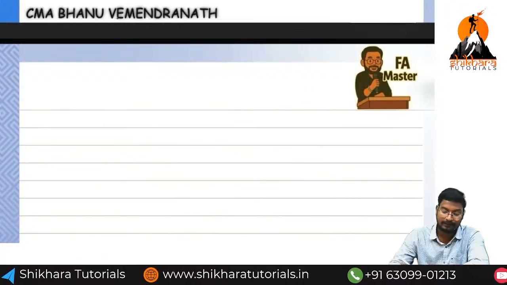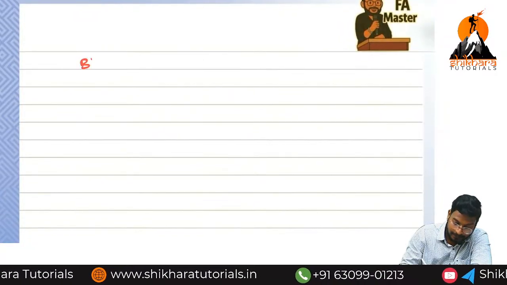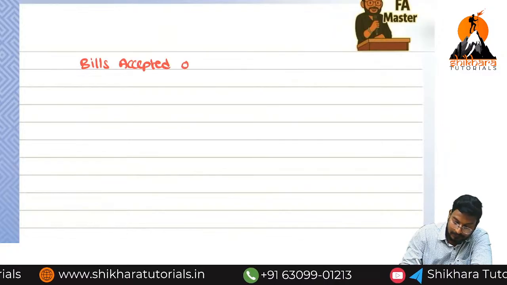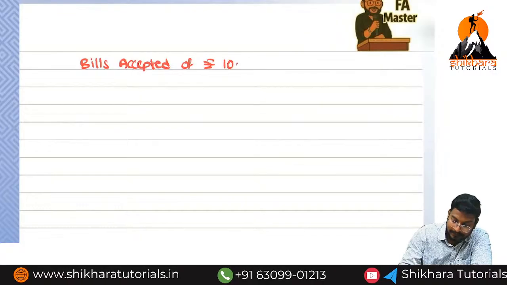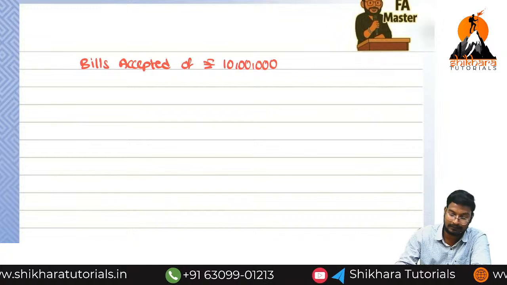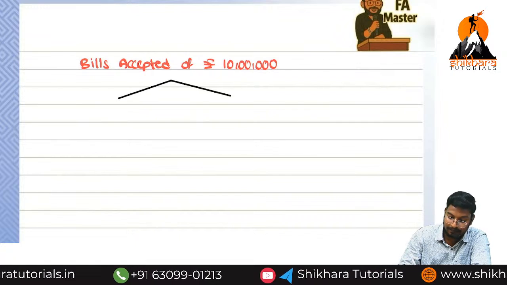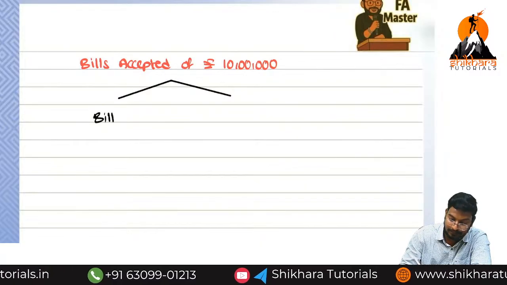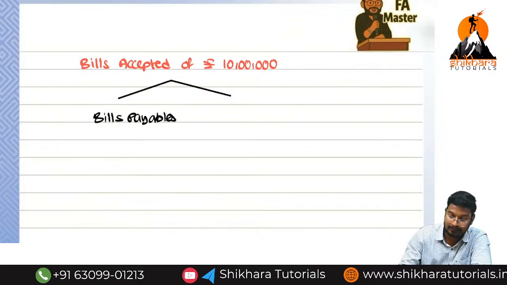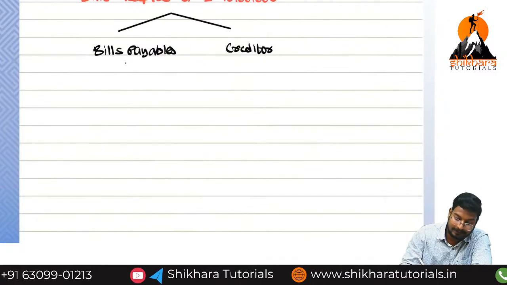So what is the situation? Bills accepted of rupees how much? 10 lakhs. What are the two outcomes here? Bills payable, since we are accepting, and the second, creditor.